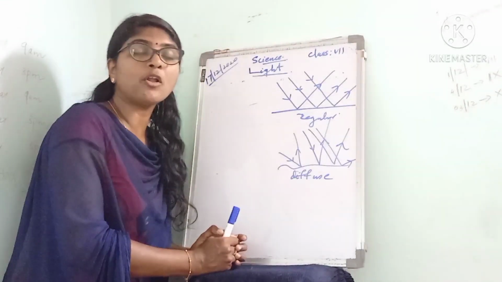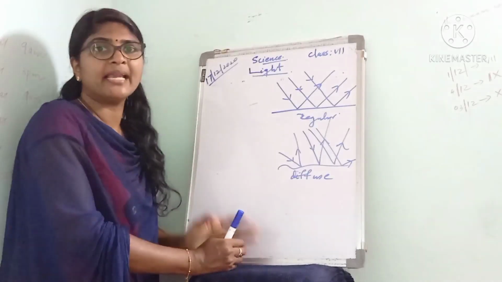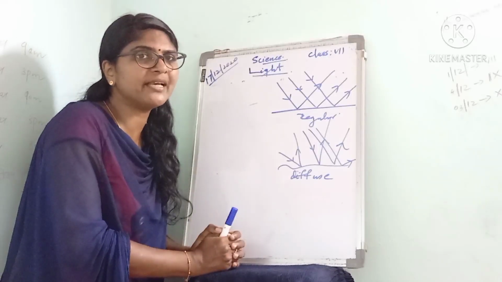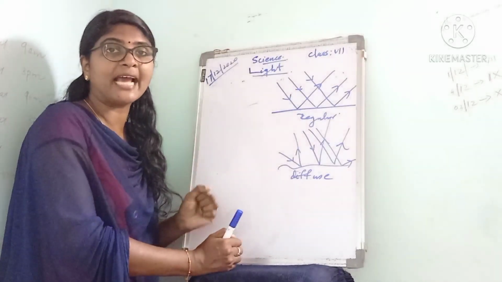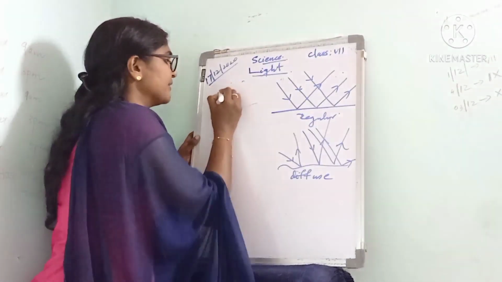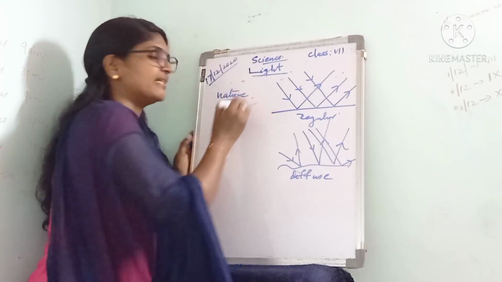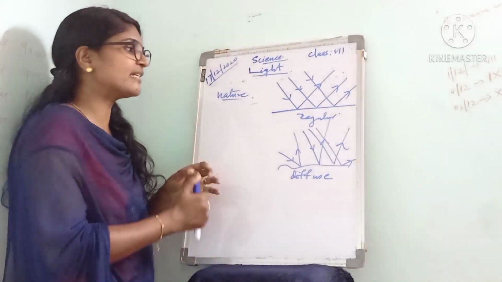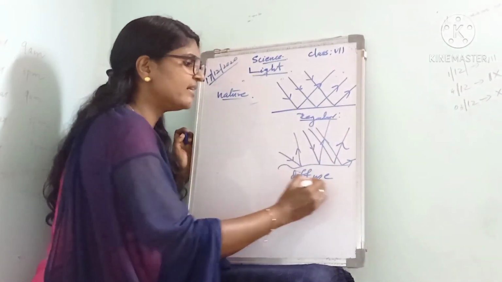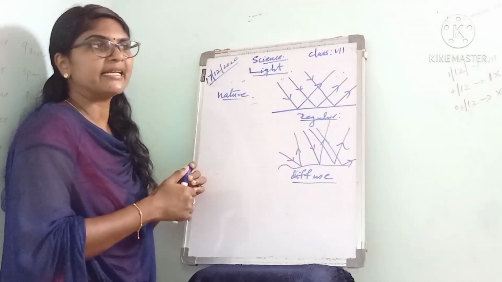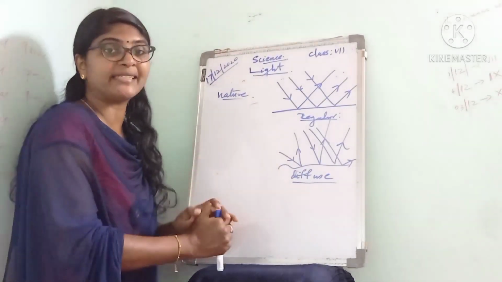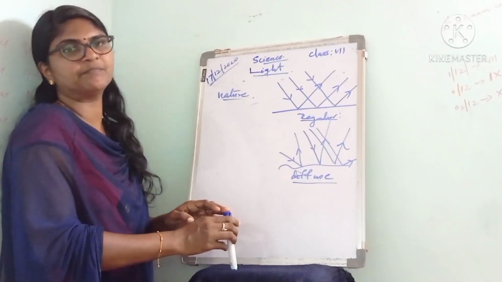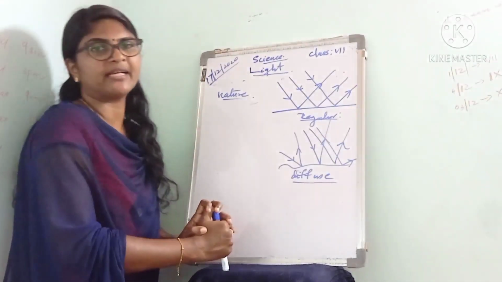Do all objects reflect light in a similar manner? What do you think? The light that is reflected depends on the nature of the surface. So reflection can be of two types, based on the nature of the reflecting surface: regular reflection and diffuse reflection.